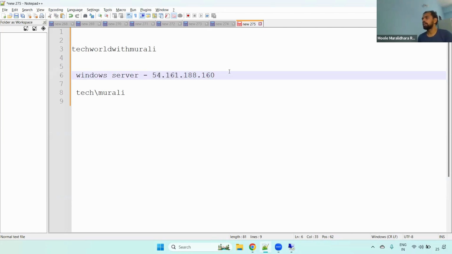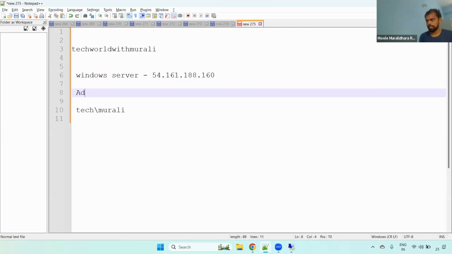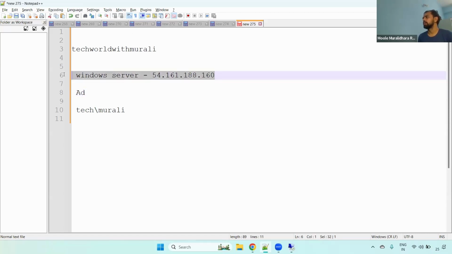Usually, if they want to connect, we use administrator credentials and then connect to this particular Windows server. But it is not recommended. We always use the AD credentials to connect to the Windows server.